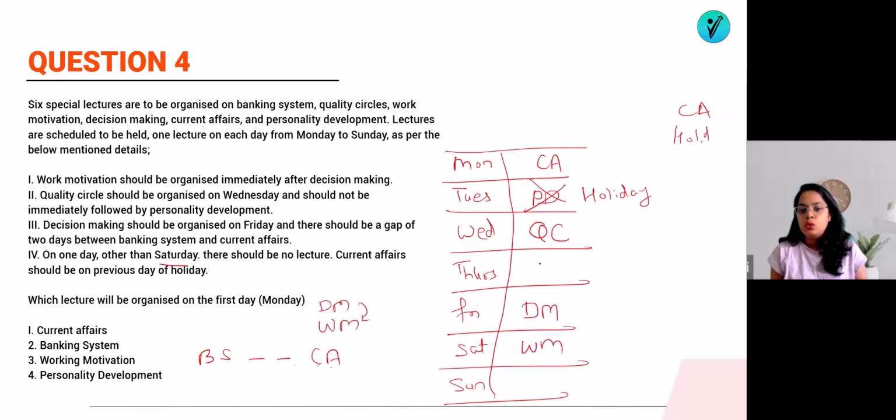So 1 and 2, 2 days gap. So this will be banking system. And what will be remaining now? Remaining will be personality development. They have asked which lecture will be organized on the first day, Monday. So on Monday it is CA, that means current affairs. So your answer is option number 1, that is current affairs. That's it. It was not much difficult, quite logical.